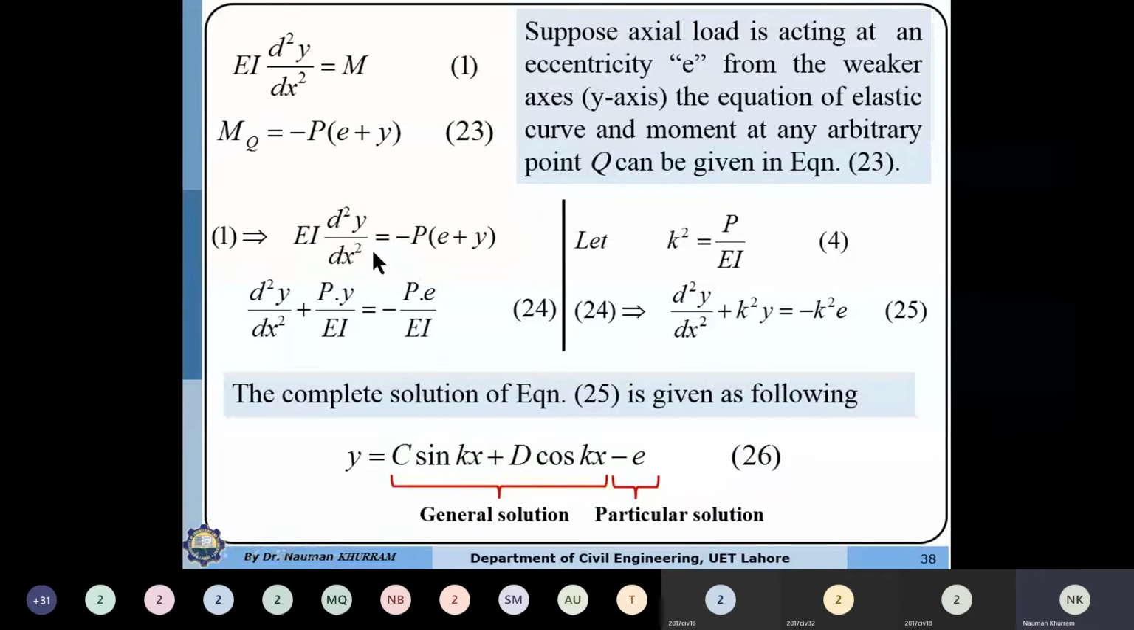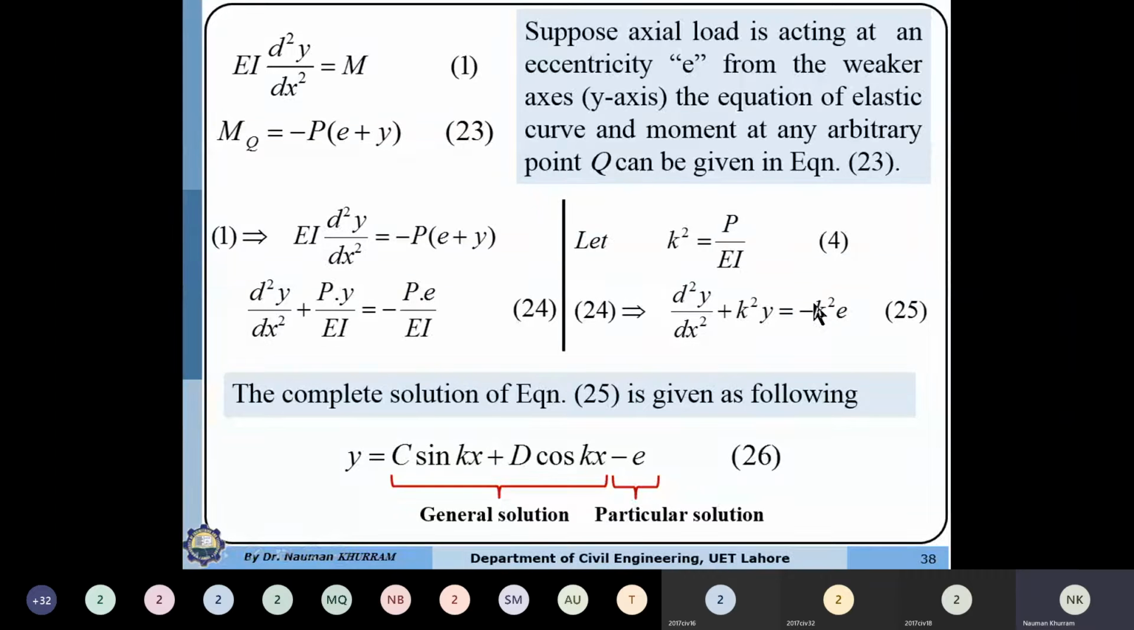After substituting the values, we have equation number 1. Multiplying all the parameters inside, P into E plus P into Y. Divide the whole equation by EI and bring the parameter P into Y to this side, so we have equation number 24. Again we can replace the P over EI value by k square. So this formula is simplified to the double derivative of Y with respect to x, plus k square Y, equals k square into E.